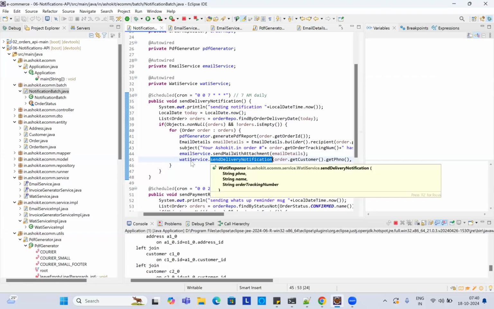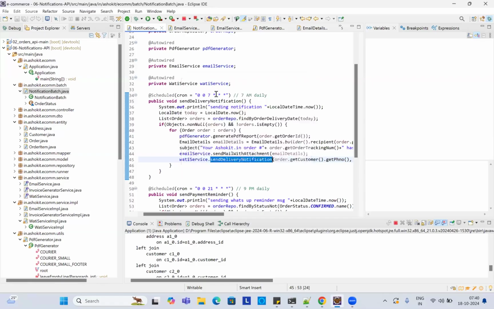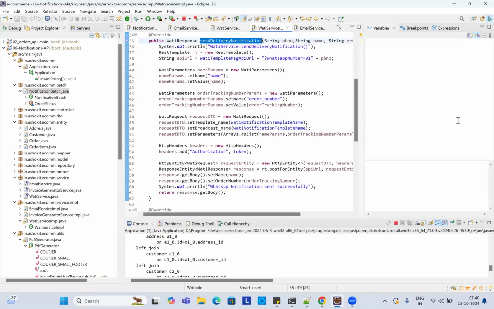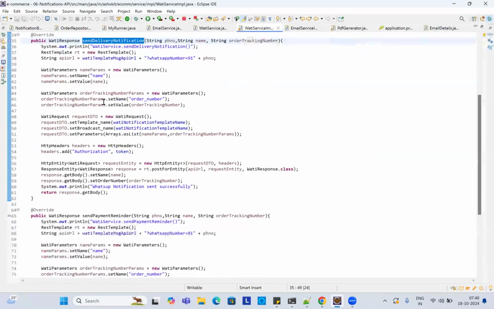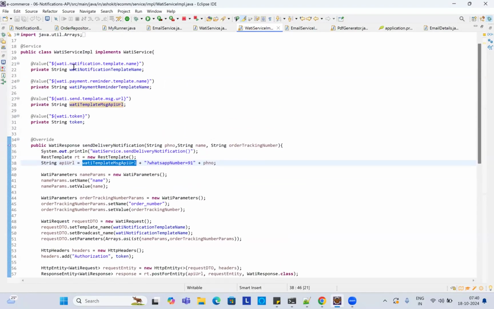Then coming to the WhatsApp service, send delivery notification. I configured all these details in my properties file: the template URL, the template name, and the payment.